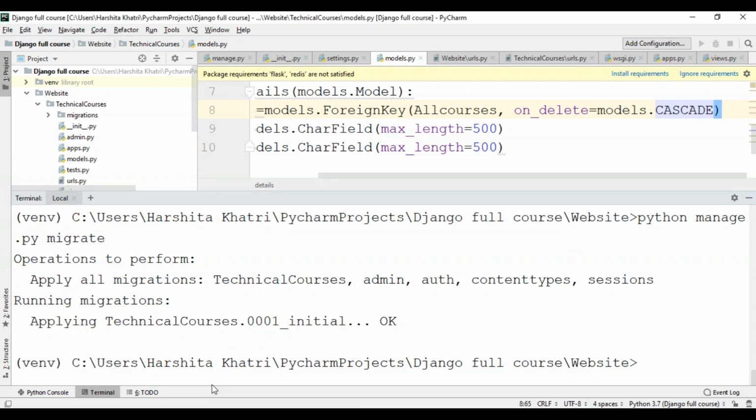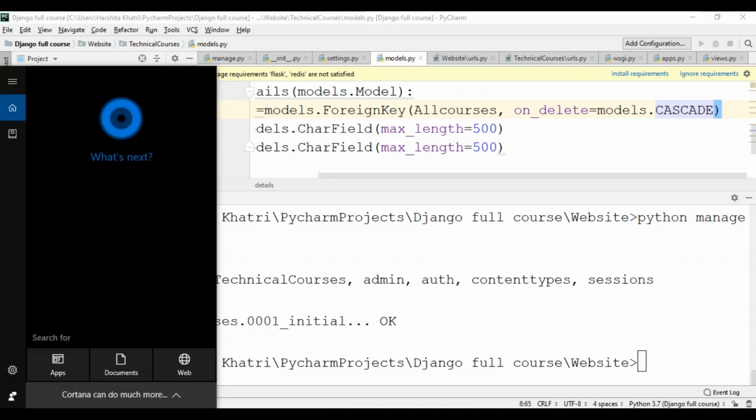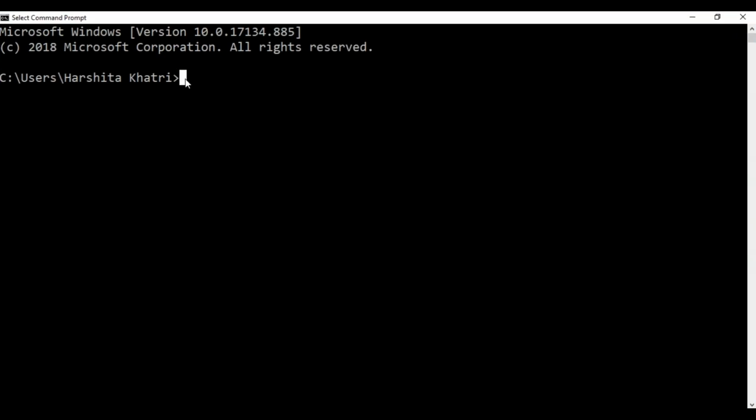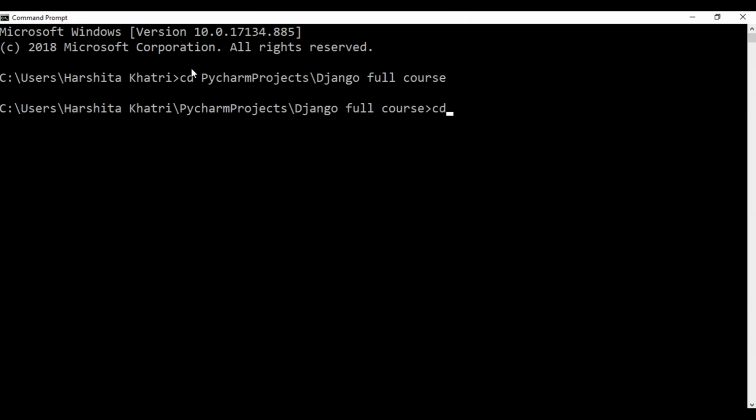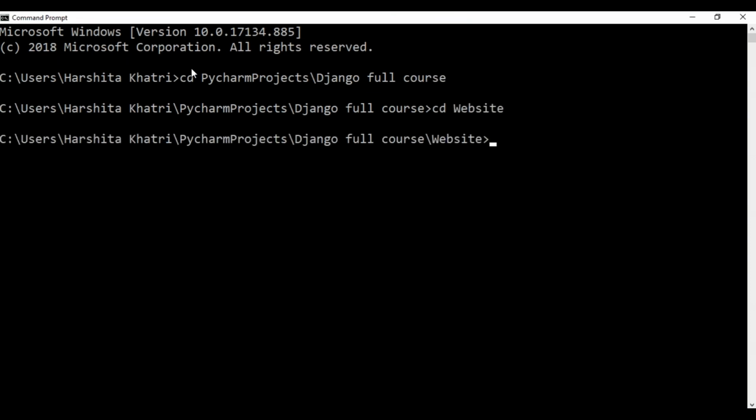To open the shell, you can simply type the python manage.py shell command in the terminal or in the command prompt of your system. So I'll just open up the command prompt again. And over here, the first thing that I'm going to do is get into the directory where I'm creating my project. So to do that, I'll just cd into PyCharm projects / Django full course. I'll get into my website project and hit enter.